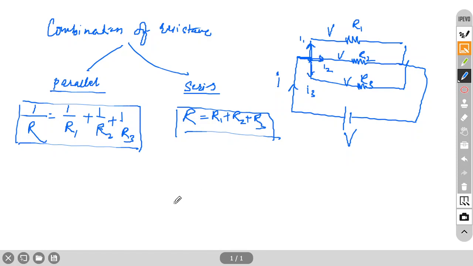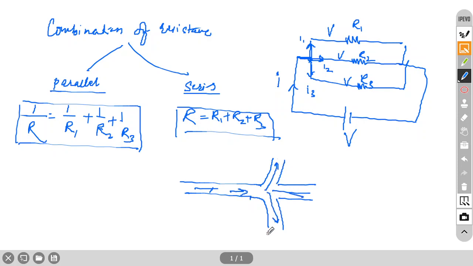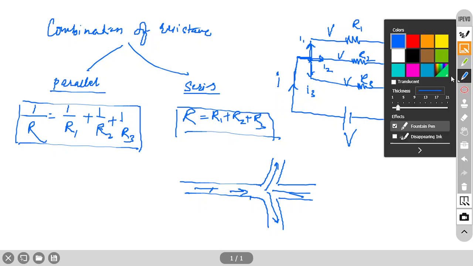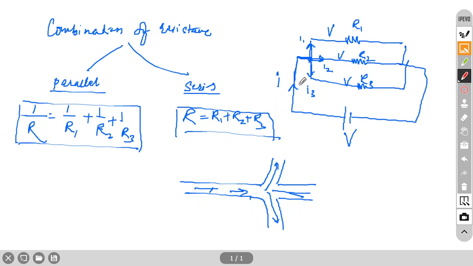Just like water, suppose there is a flow of water; the same thing happens with the flow of charge also. At the junction, water is coming from this side, then it will go this way and this way also, right? It will be divided into three parts. Same thing happens here: current is flowing like this and now that current will be divided into three parts because there is a junction here.